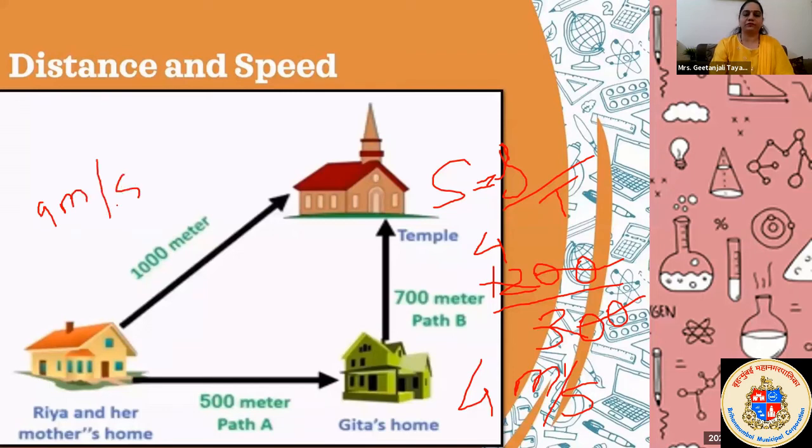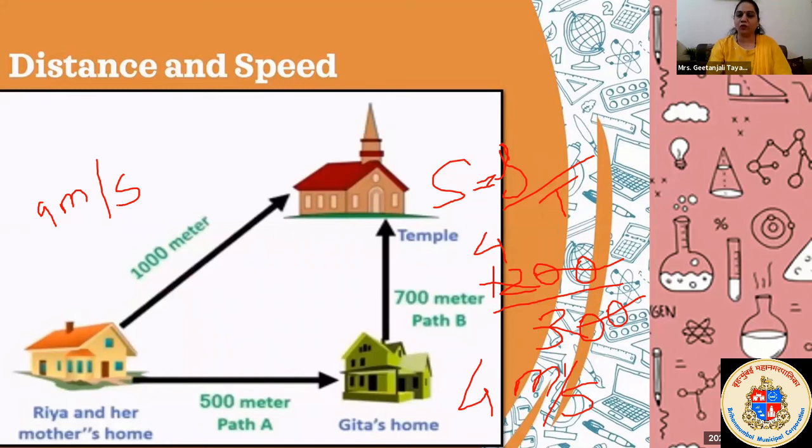Very good. So, who is fastest now among these two? Mother? Ria. Ria is fastest because she covered more distance in less time. So, she is fastest, she runs fast or she walks fast. Okay? All of you understanding this concept?